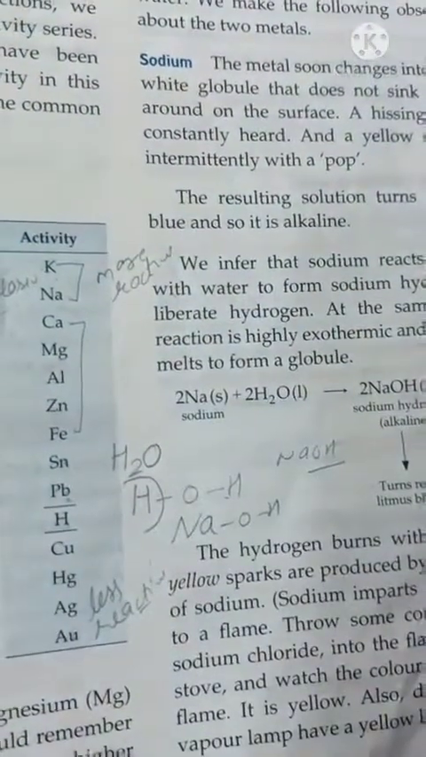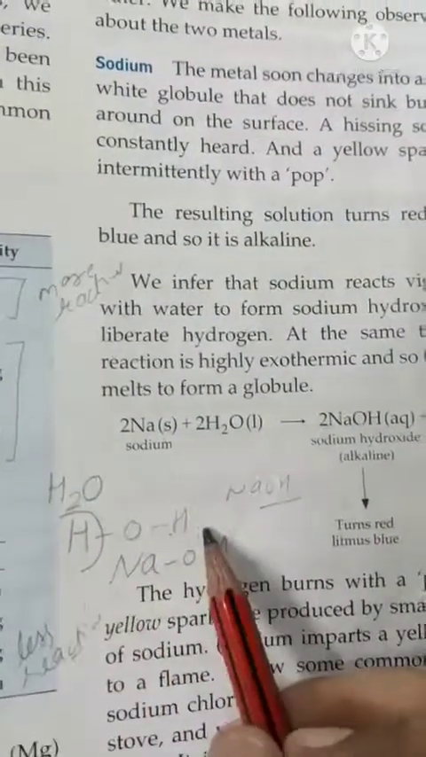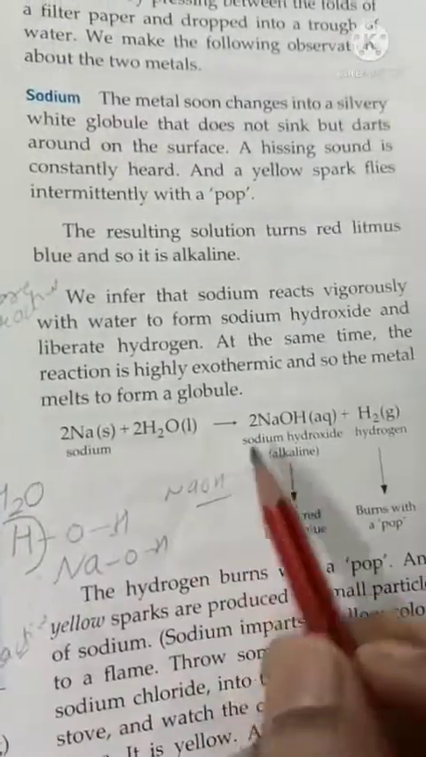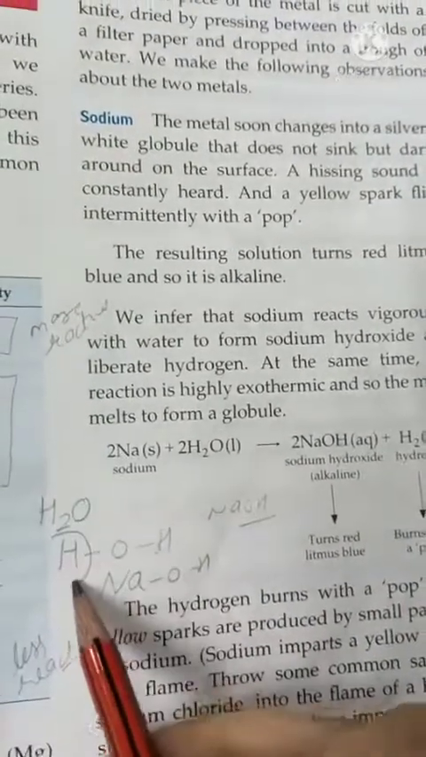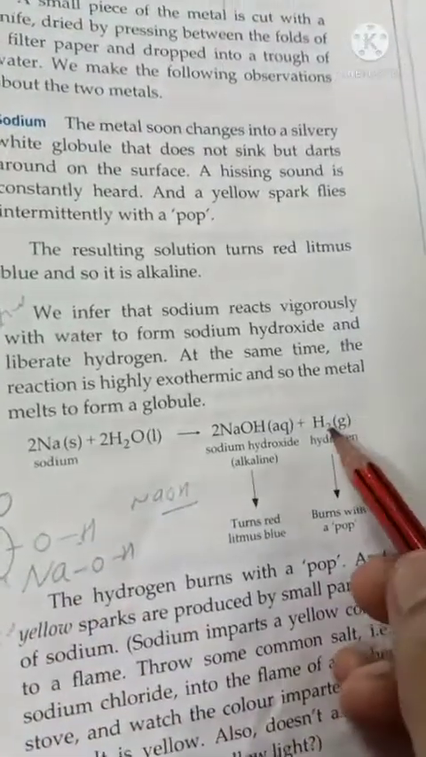Means they will react vigorously. Now sodium, when we add in water, water is what? H2O. So this sodium will displace one hydrogen and will form sodium hydroxide, NaOH, and H2 gas. Now this H will be unstable and will combine with one more hydrogen atom and will form H2 gas.